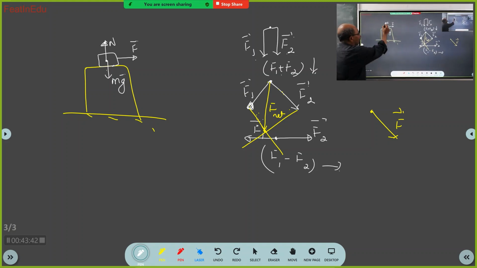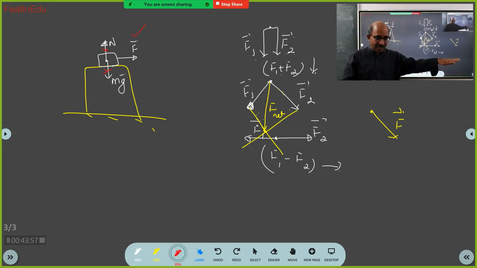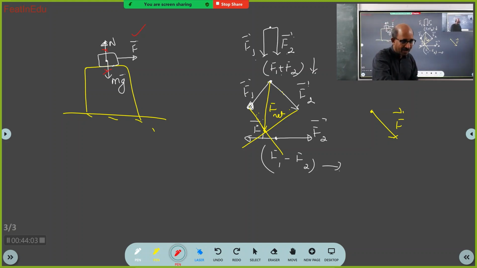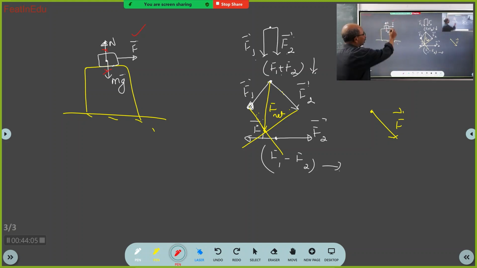So this force is cancelled by this force. Yes, sir. So what is remaining? Only this force is remaining. But the net force is 0. Means when this force is acting, still the net force is 0. How is it possible? You are pulling the chair. But still the net force is 0. How is it possible? Or when will that be possible?